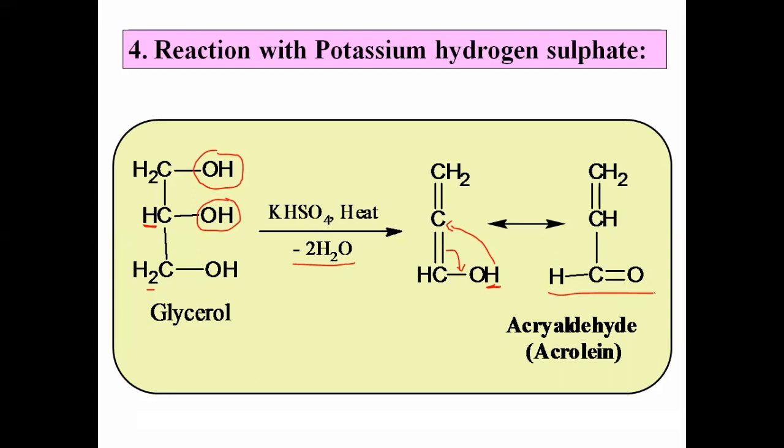This compound can be prepared by using glycerol. If we carry out dehydration of glycerol by using potassium hydrogen sulfate, there is a loss of 2 water molecules, and we get acrylaldehyde or acrolein from it. Okay, this is reaction number 4 actually, how glycerol undergoes dehydration.